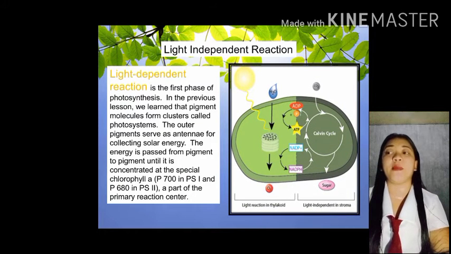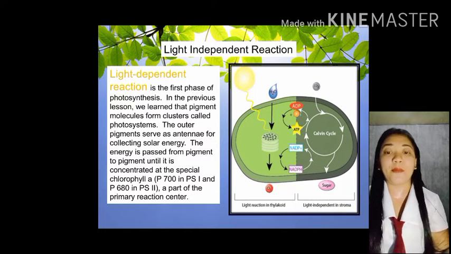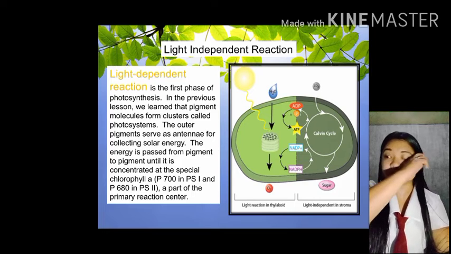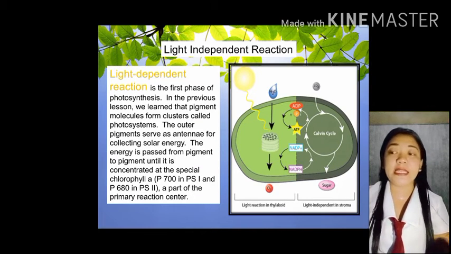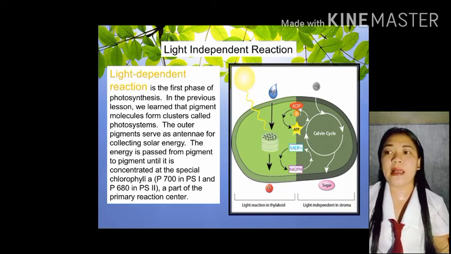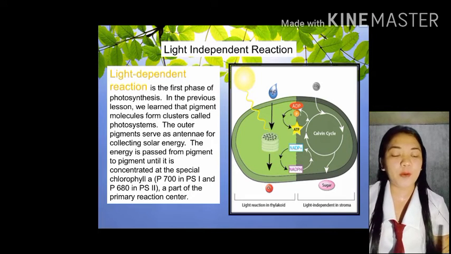Si light dependent naman po, siya yung unang phase ng photosynthesis. Di ba sinabi kanina sa discussion natin na yung pigments ay nagpo-form ng cluster na tinatawag naman na photosystem.